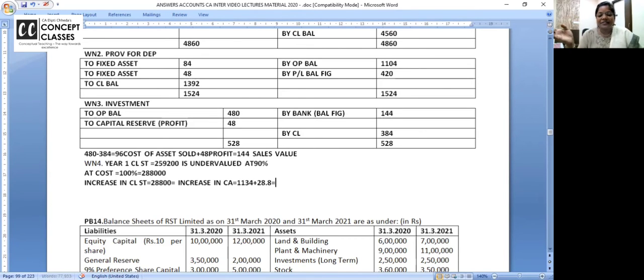So current assets will increase now. How much will it become now? 1134 plus 28.8 is 1162.8, I call it correct current assets.